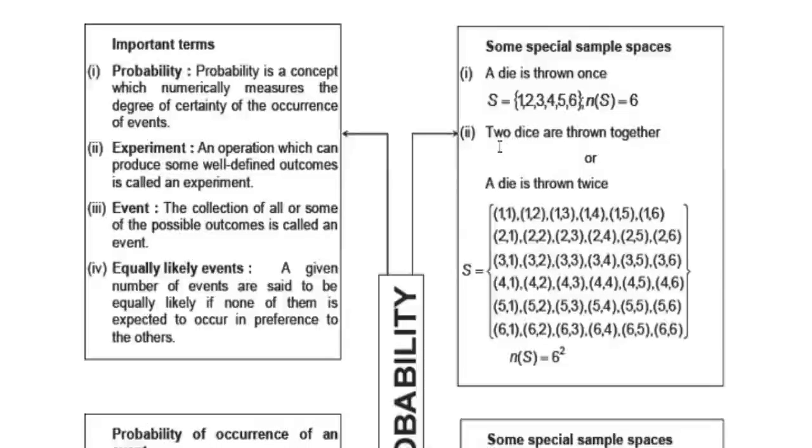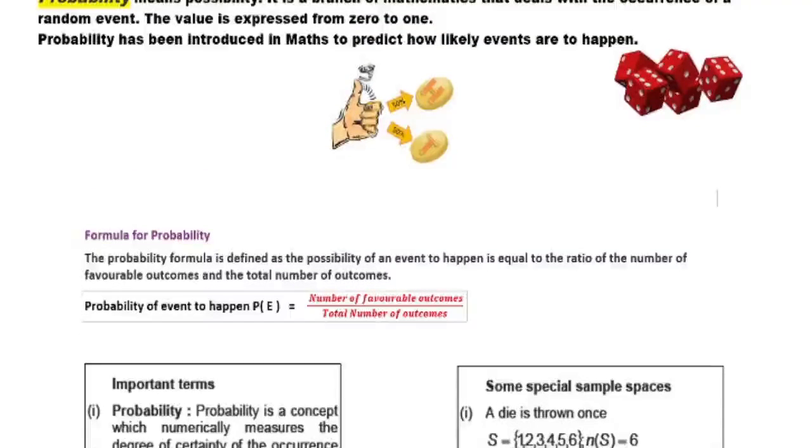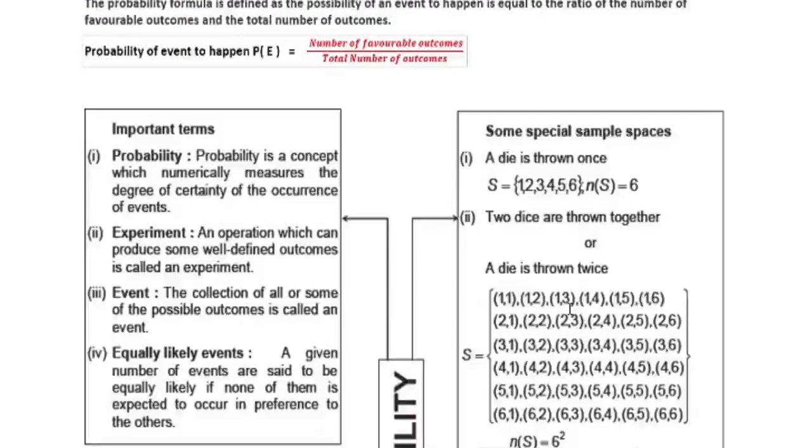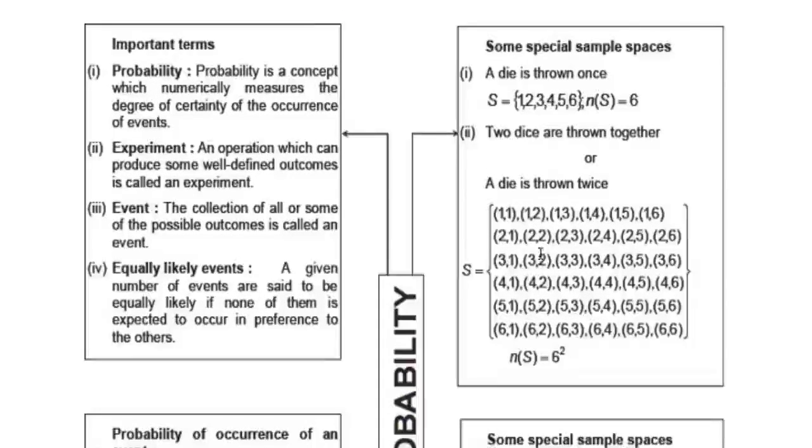And the second case: if 2 dice are thrown together, or a die is thrown twice. Both cases are seen. In this case, these are the outcomes. You can see the dice here in the picture. If you throw the dice, either you will get 1, 2, 3, 4, 5 or 6. So the second example: a die is thrown twice.